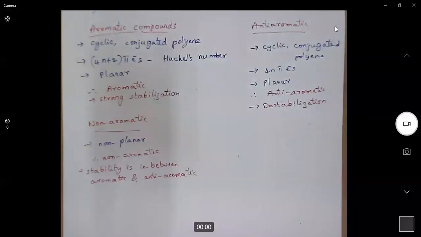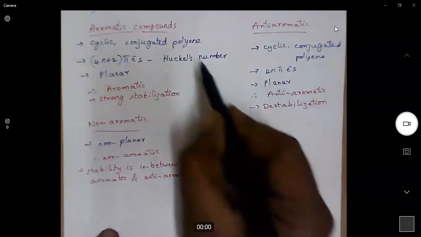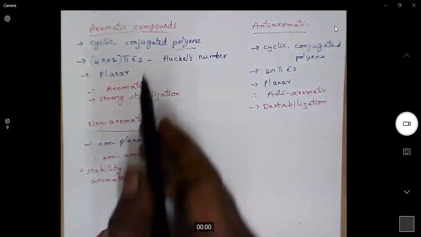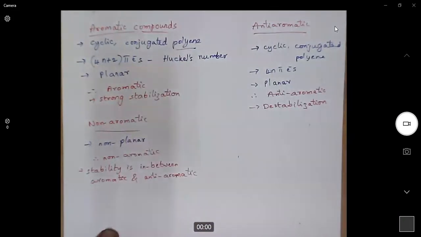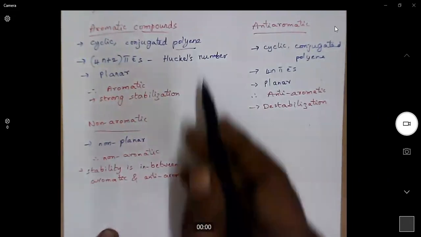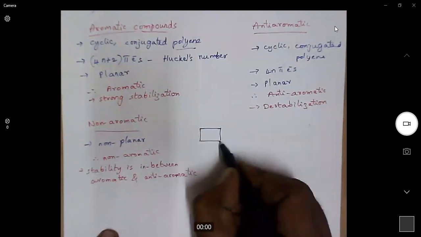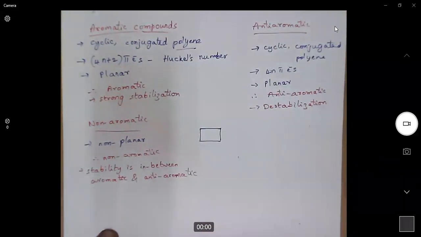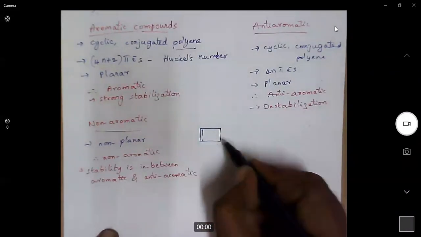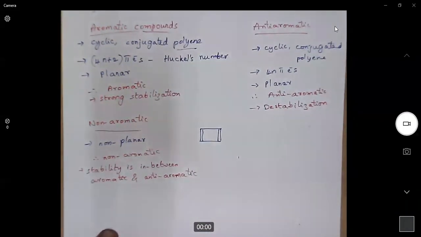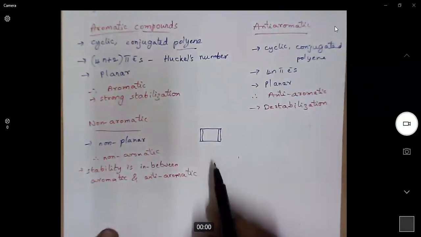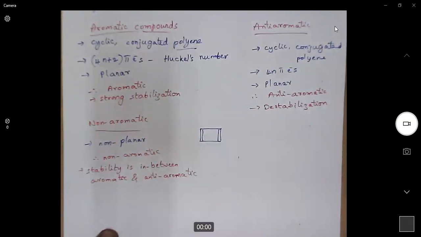Now we will look at some examples of aromatic, anti-aromatic, and non-aromatic compounds. First of all, what is a polyene? Of course, we have learned conjugation, conjugated compounds, during the mesomeric effect. Poly means many, enes means double bonds. A single cycle with many double bonds is called a polyene. If the double bonds are alternate, that means two double bonds are separated by a single sigma bond, then this is called a conjugated polyene.